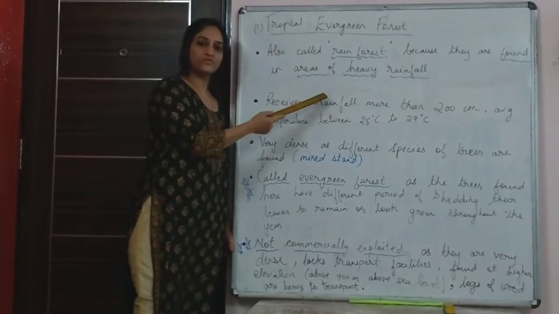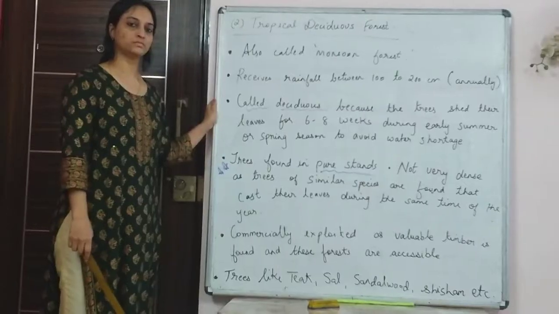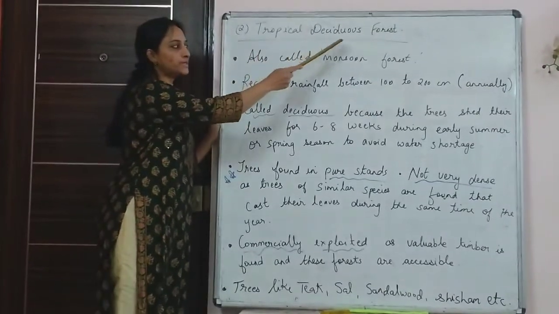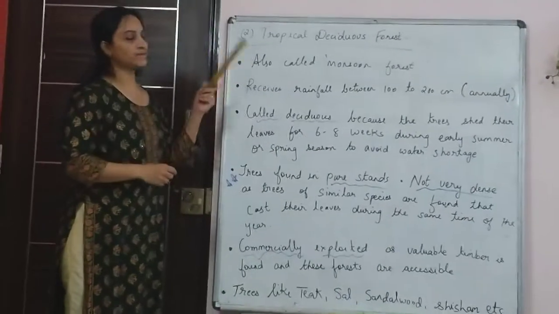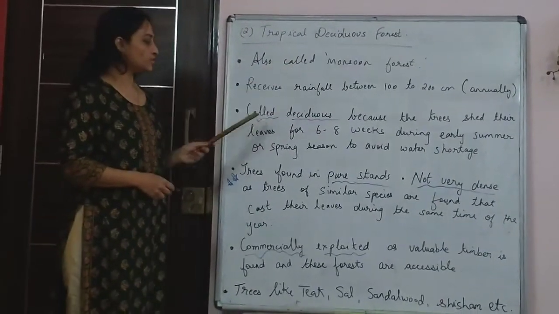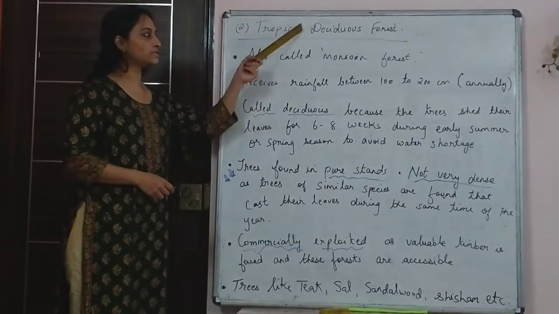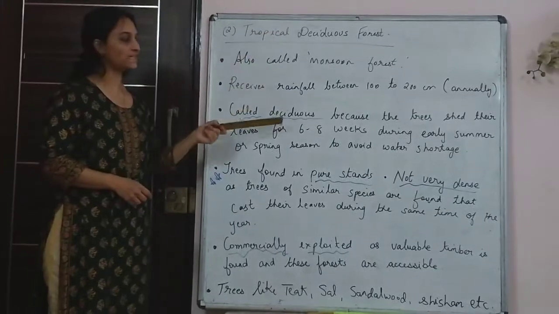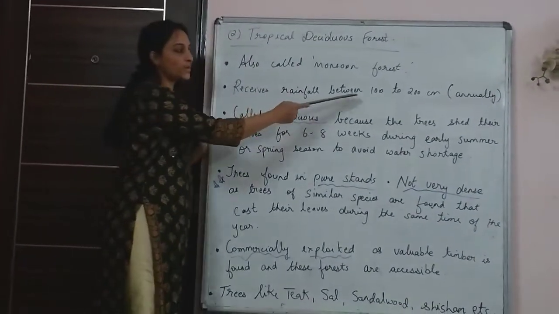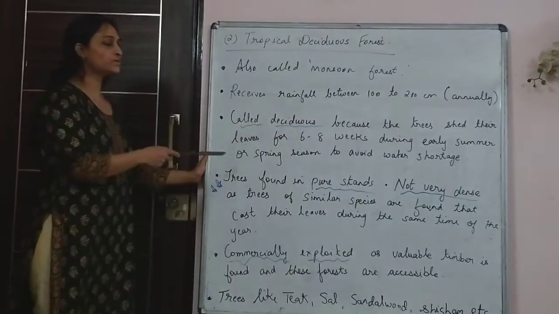Now I go to the next forest, which is the tropical deciduous forest. Now we come to the next type of vegetation, which is tropical deciduous forest. Sometimes the question is asked, why are these forests called deciduous forest? At that time you have to write the third point, because the main reason is that the trees found in this forest generally shed their leaves, because they grow in areas where there is only 100 to 200 centimeters of rainfall annually. Now in this also there are two parts.